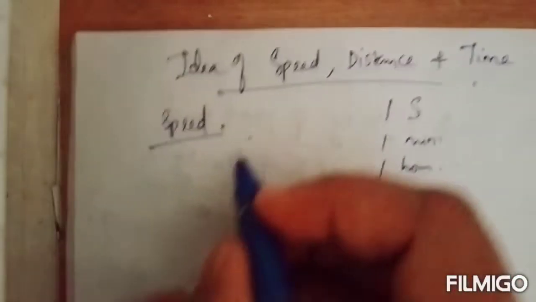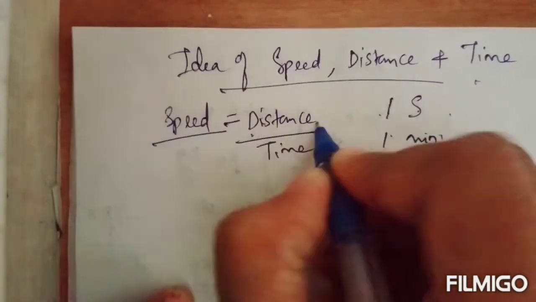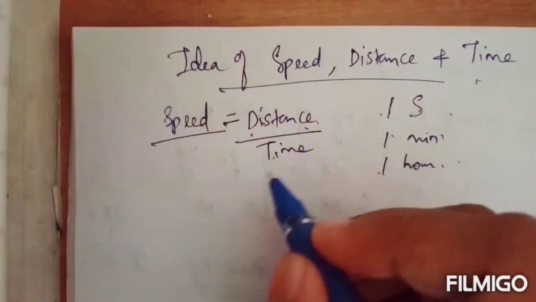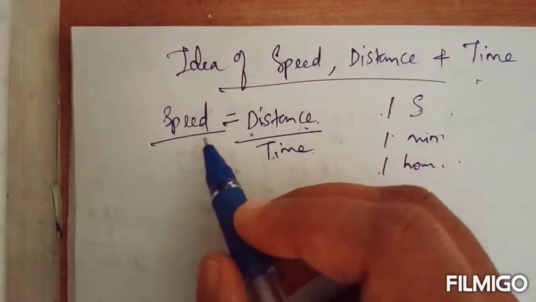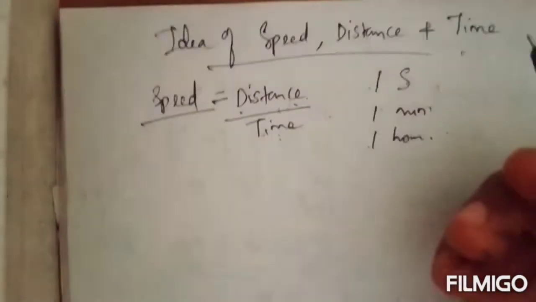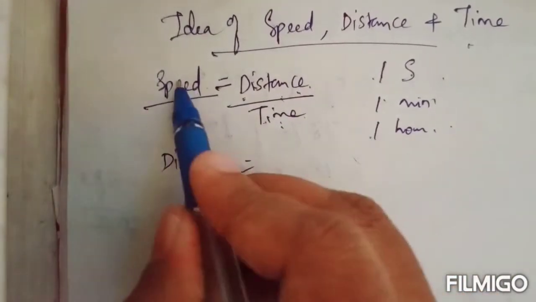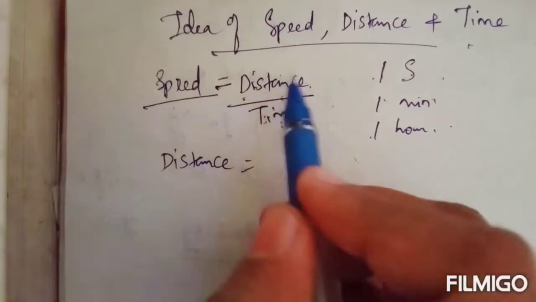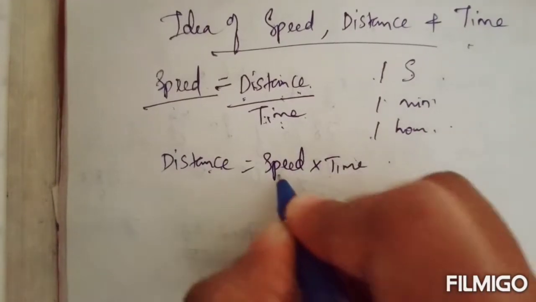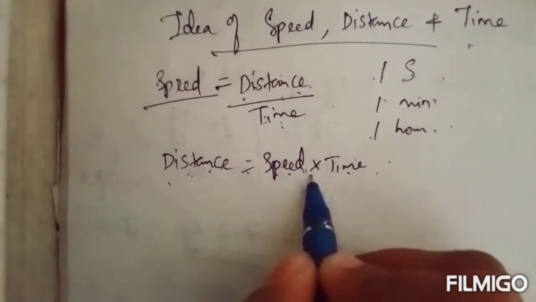So there is one formula for finding speed. Speed equal to distance by time. The distance covered by the body will be given, and the time taken to cover the distance will be given. So how can you find speed? Speed equal to distance by time. Just divide distance by time, you will get the speed. Okay, so this formula you can use to find distance also. If speed and time are given, how can you find distance? Distance equal to speed into time.